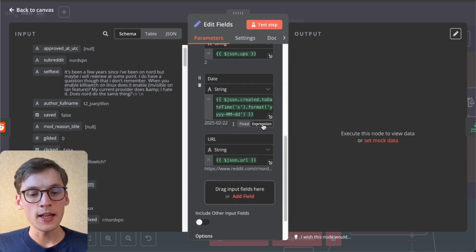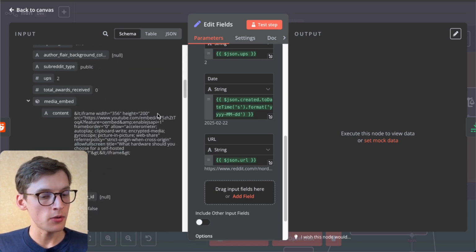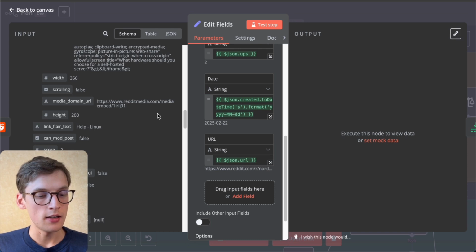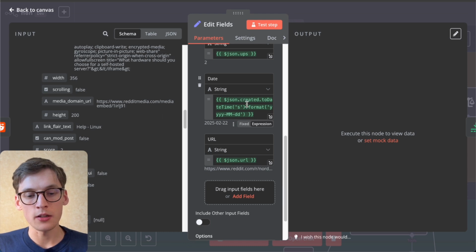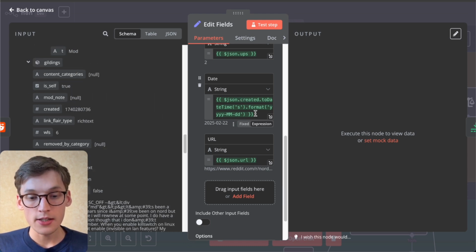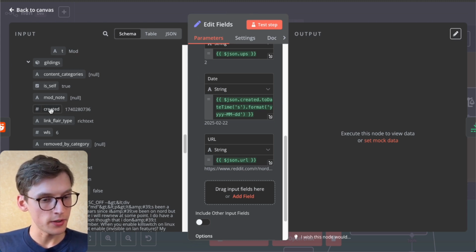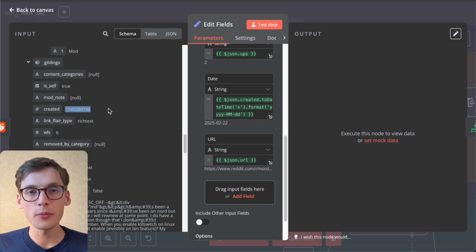With the date, there's one little catch, where the subreddit provides you with an unformatted date. That's why you need to format it a bit. I also wrote a very simple function where I select the date and format it into the preferred format. As you see from the subreddit, we get this date in a very strange format, and now we want to format it to look like something like this.